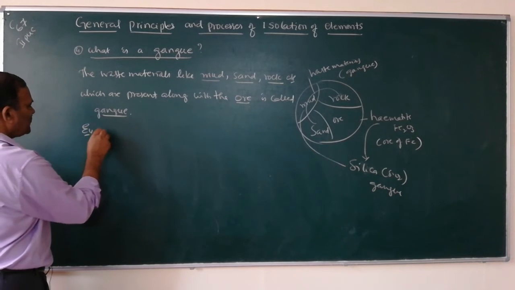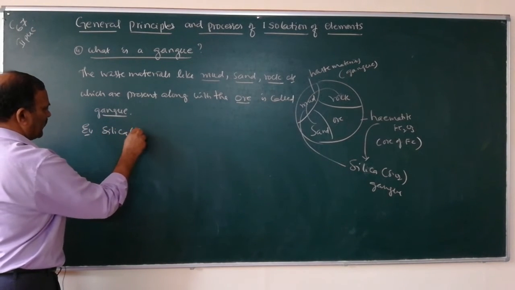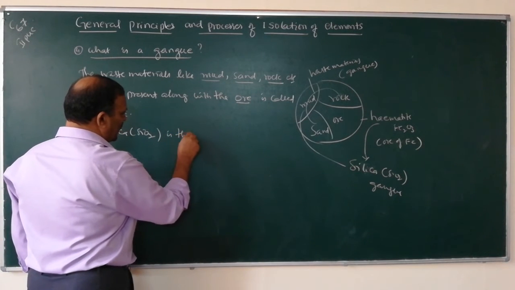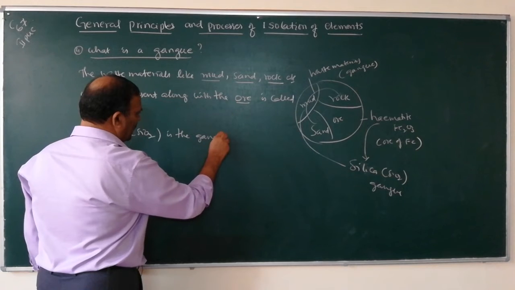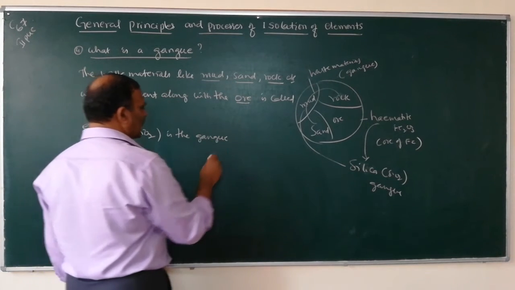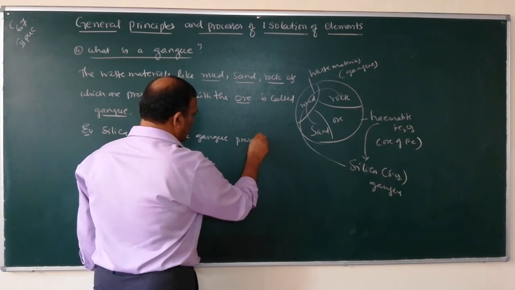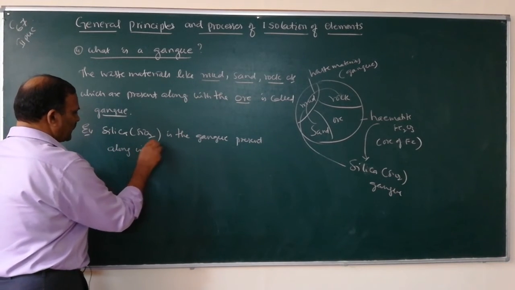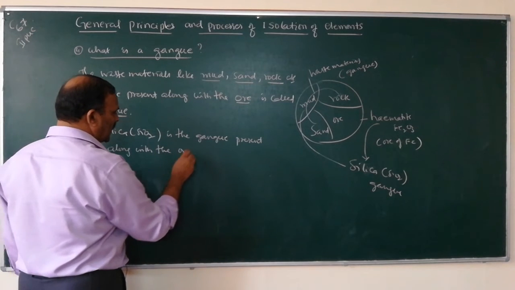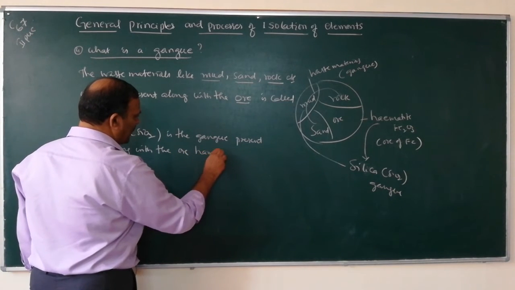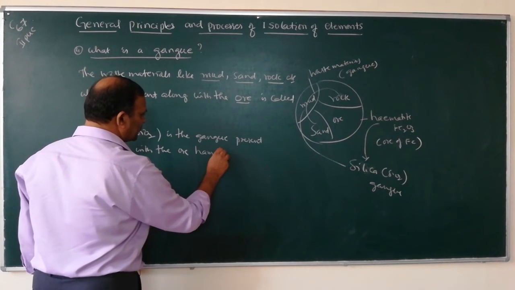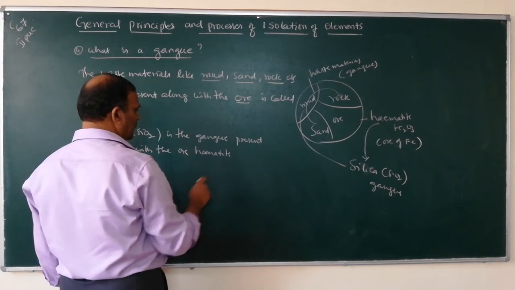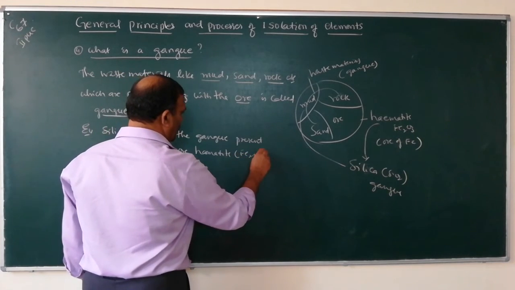Example, silica, SiO2, is the gangue. Silica is the gangue present along with the ore hematite, Fe2O3.